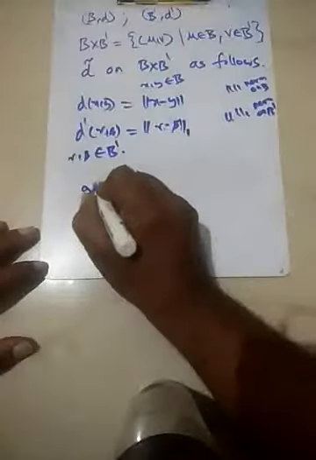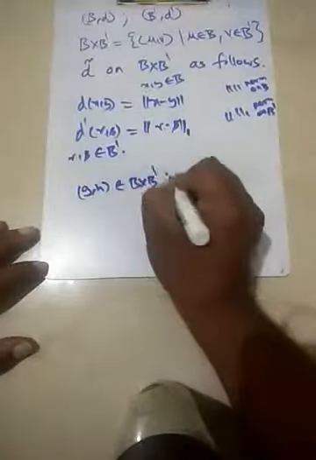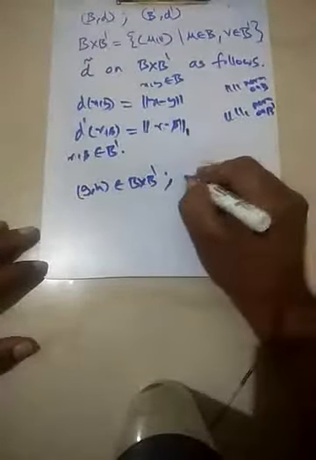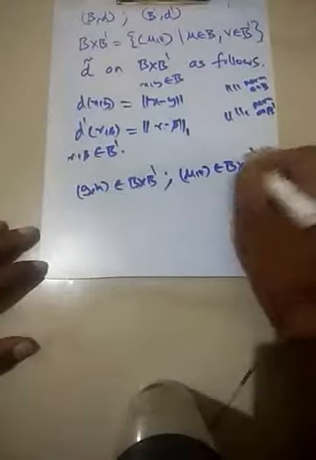Suppose (g, h) is a point in B × B', and suppose (u, v) is also a point in B × B'.